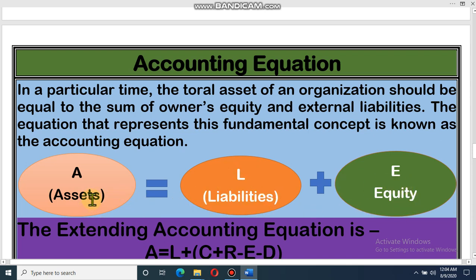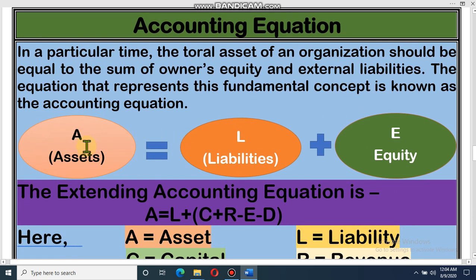Asset means the things that belong to you and will give you service for a long time. On the other hand, liability means you are bound to pay others. That means you have to pay. This is liability. And lastly, equity, that means money of owners. Dear student, let's see what is written here. At a particular time, the total assets of an organization should be equal to the sum of owner's equity and external liabilities. The equation that represents this fundamental concept is known as the accounting equation. That means whatever I have discussed: asset equals liability plus equity.